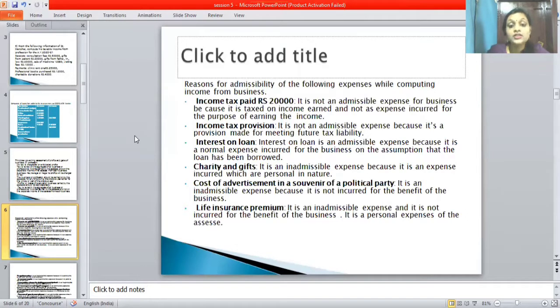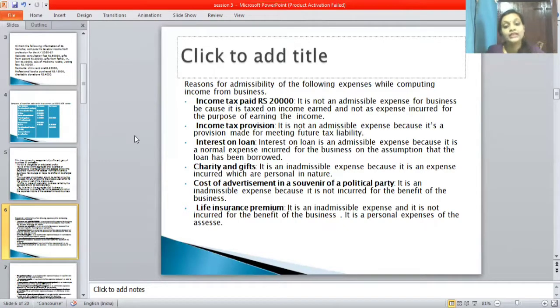Next one is interest on loan. So interest on loan is an admissible expense, because it is a normal expense incurred for the business. What is the reason? Because it is a normal expense incurred by the business on the consumption of the loan that has been borrowed.